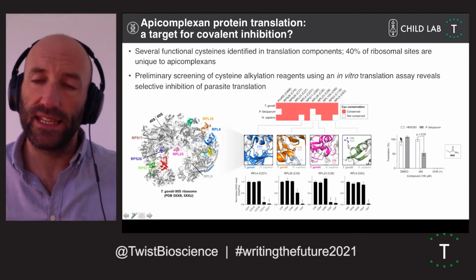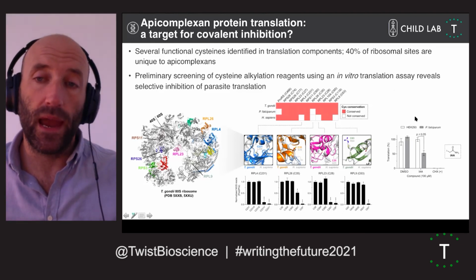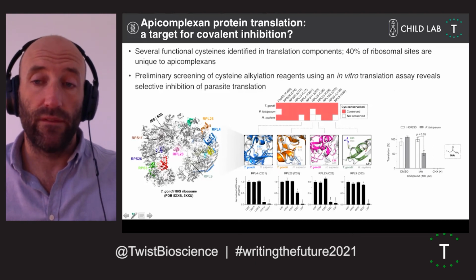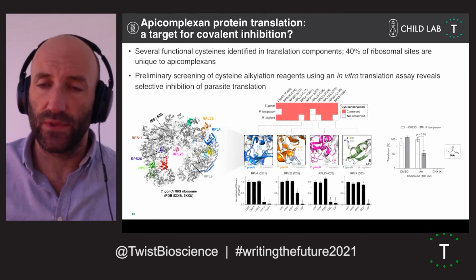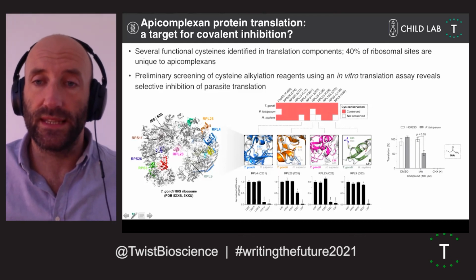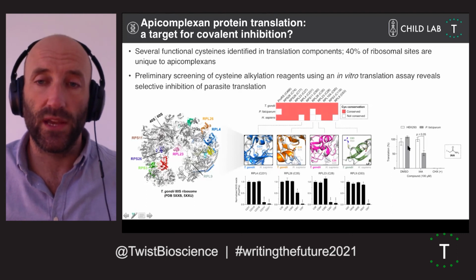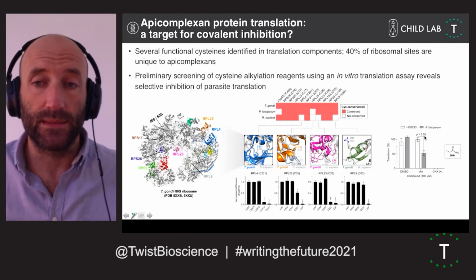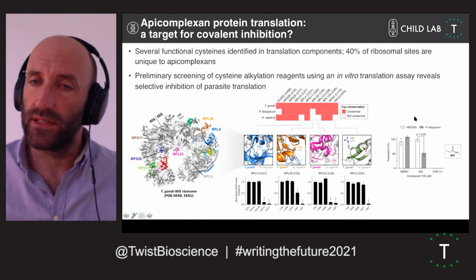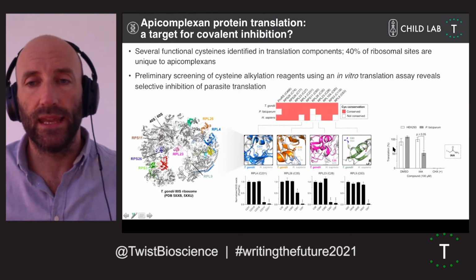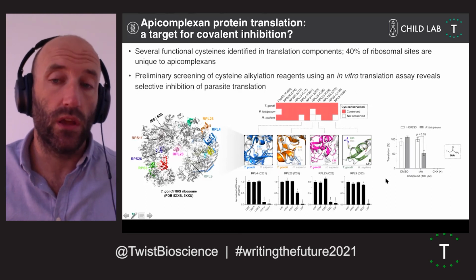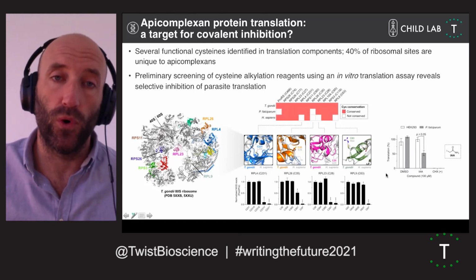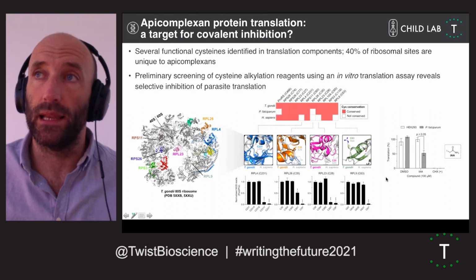What was pretty neat is we see that the parasite lysate is uniquely sensitive to inhibition by this very broad, very small, super reactive compound. And so actually this is somewhat reassuring. We see this hyperreactive small molecule is only inhibiting the Plasmodium parasite lysate, and does not inhibit the human lysate. So again, indicating that potentially cysteine-targeted covalent inhibition could be a novel therapeutic modality for these medically burdensome parasites.